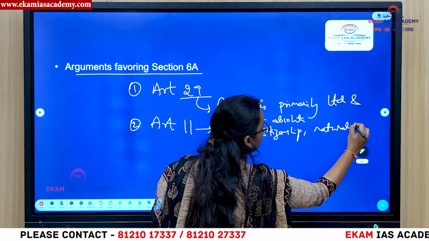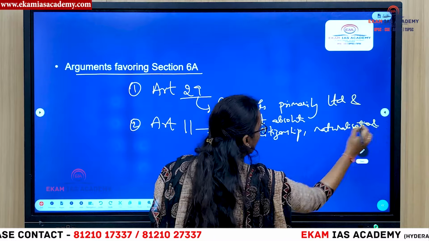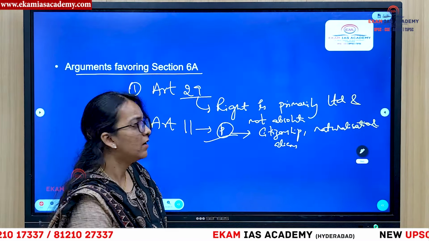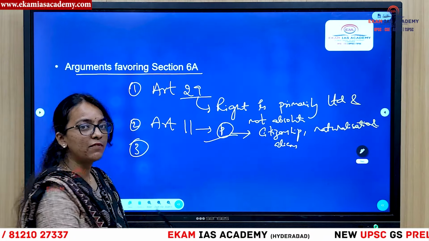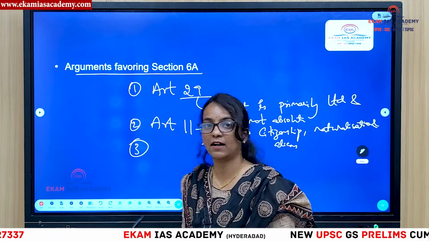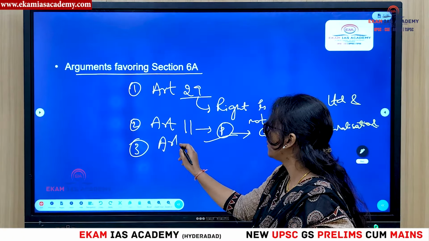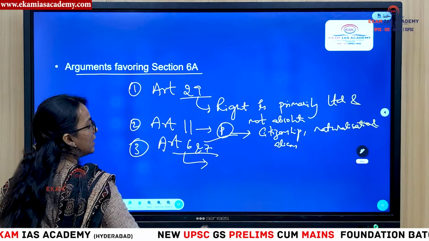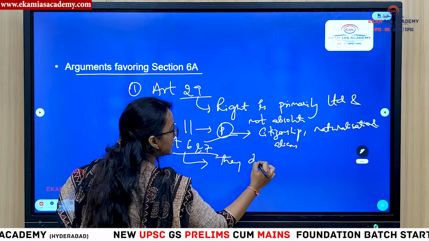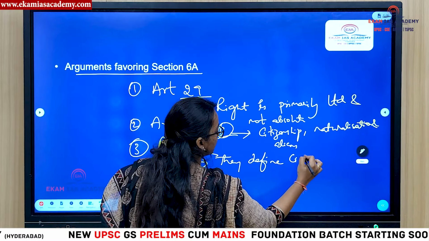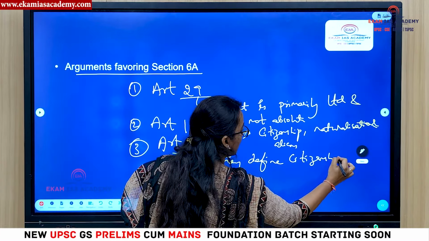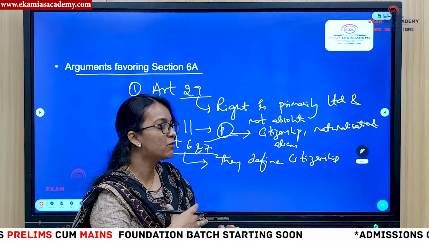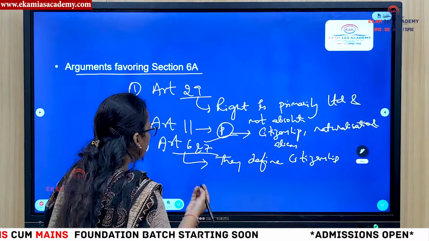naturalization, and aliens. So it is a parliament power to add anything. For example, in the arguments against Section 6A, it is said that it is violating Article 6 and 7. But here, in this particular article, they have defined citizenship. But by adding Section 6A, we are adding provisions which were not defined earlier. So it is not a violation.